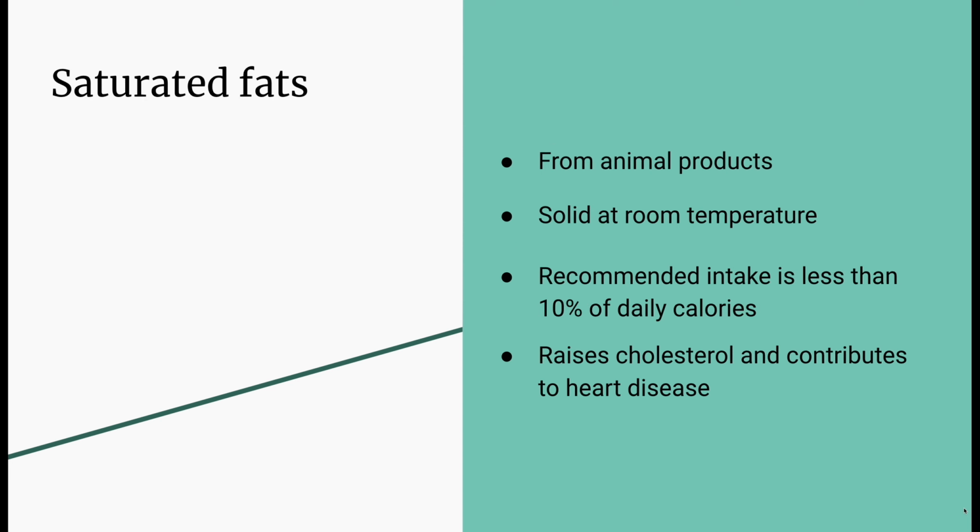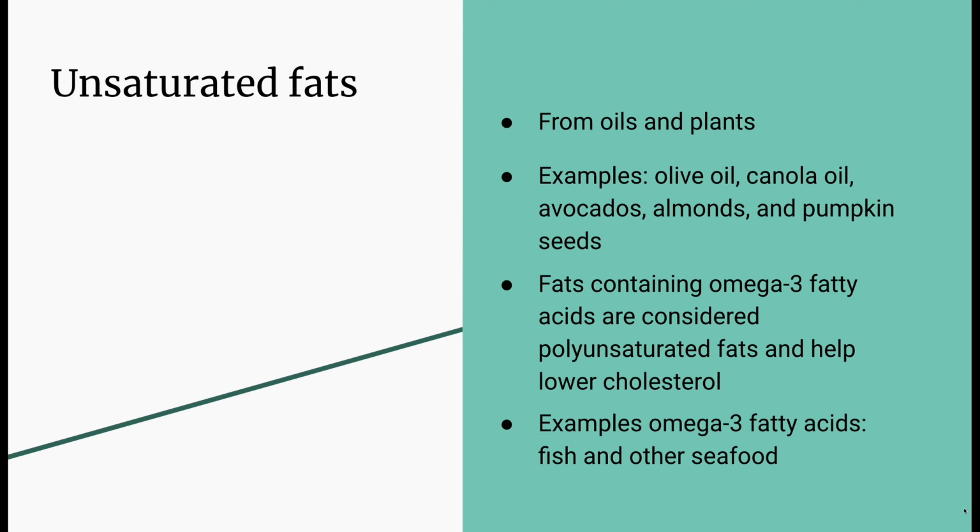Saturated fats come from animal products, such as butter and red meat, e.g. steak. Saturated fats are solid at room temperature. Recommended intake of saturated fats is less than 10% of daily calories because saturated fat raises cholesterol and contributes to heart disease. Unsaturated fats come from oils and plants, although chicken and fish also contain some unsaturated fats. Unsaturated fats are healthier than saturated fats.